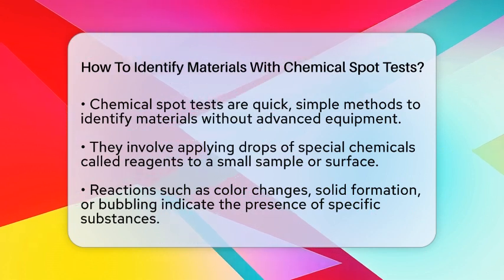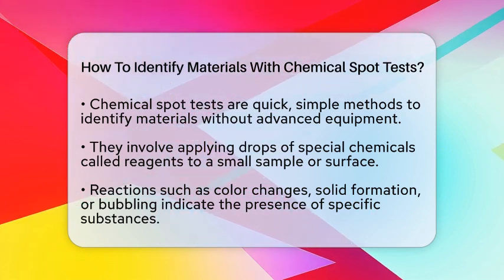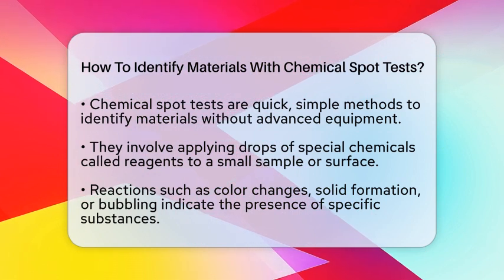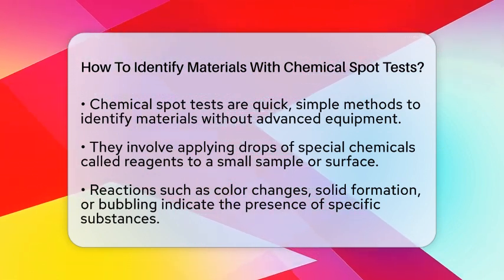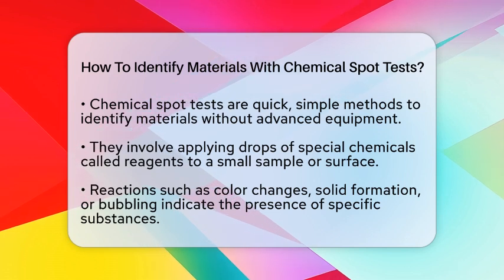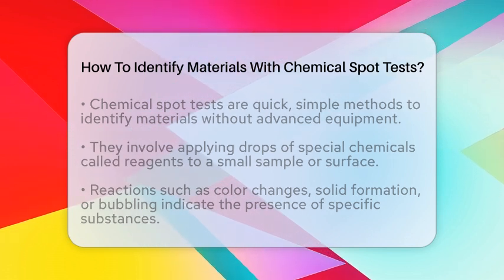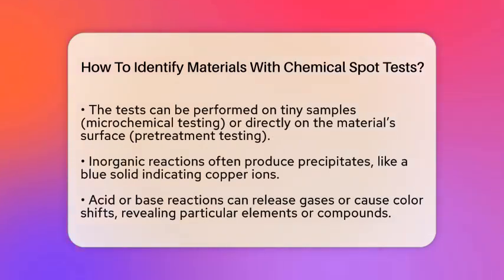To start, you take a small sample of the material. You can either put a tiny amount directly on a clean surface or mix it with a few drops of a reagent. Reagents are chemicals designed to react with specific substances. When they react, they produce visible signs like a color change, a solid forming, or even gas bubbling out. For example, if you see a bright purple color after applying a reagent, it could mean the presence of certain metal ions. These reactions are like clues that help identify what the material is made of.